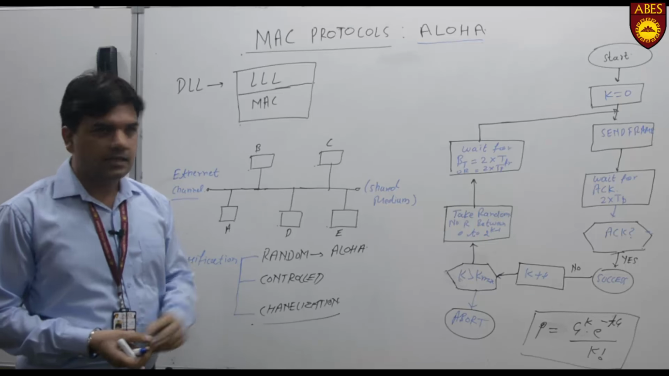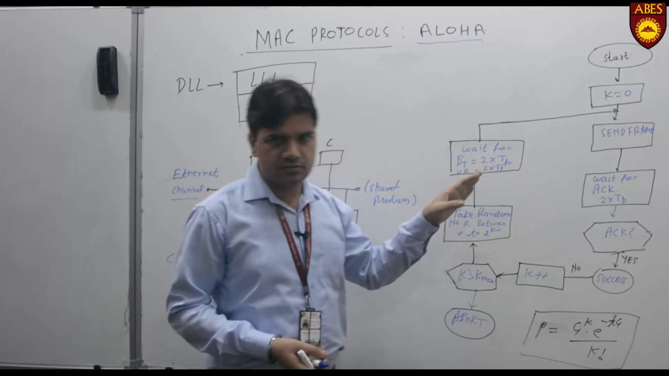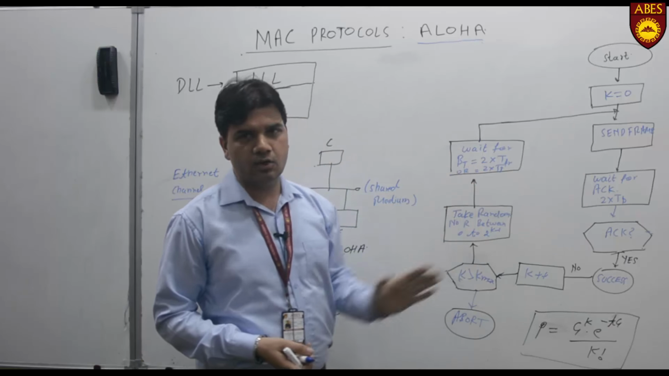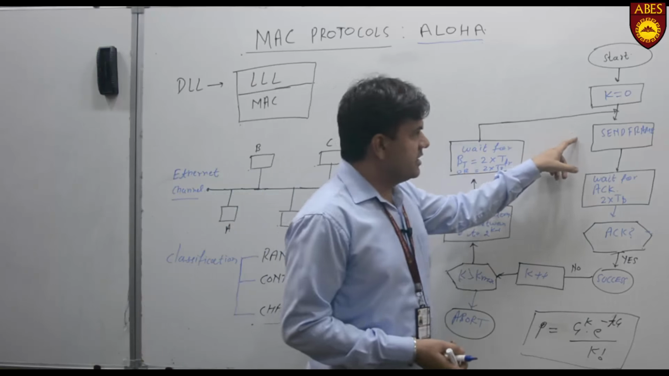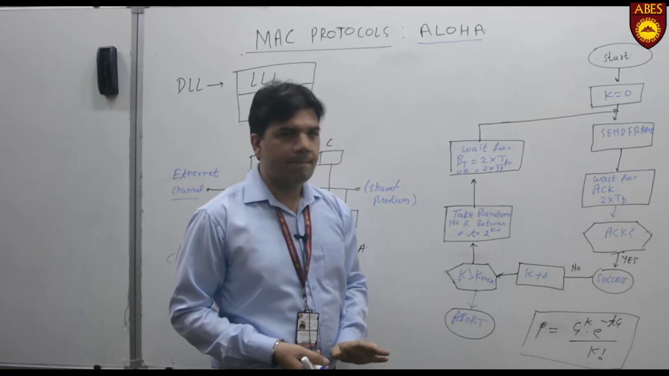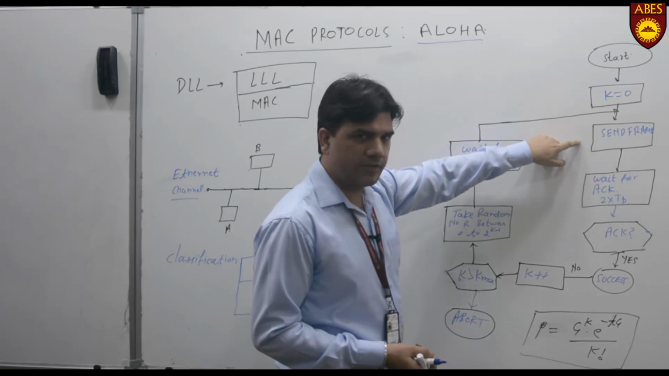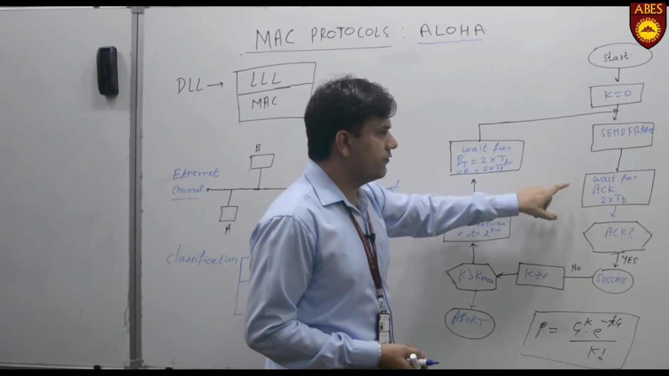What should be done? In that case, we are incorporating a step through this flowchart of this algorithm, that is basically the Aloha protocol. Initially we send the frame and we set the count of attempts to 0. With this count 0, a frame is sent and we wait for acknowledgement.